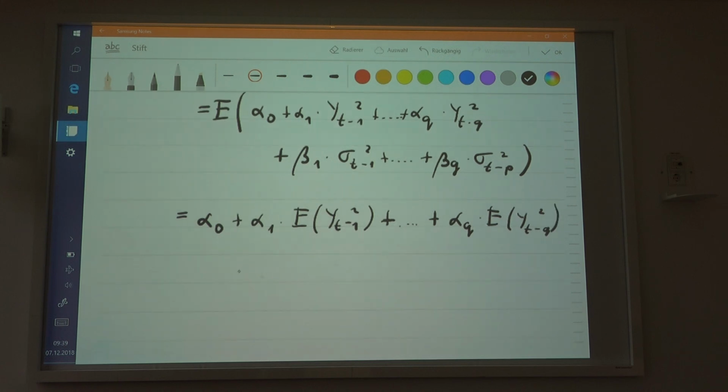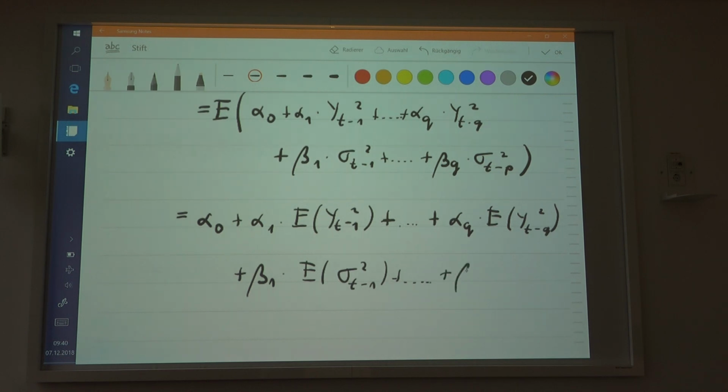And then the second part is going to be beta_1 times the expectation of sigma_{t-1} squared plus beta_2 times the expectation of sigma_{t-2} squared, and so forth.